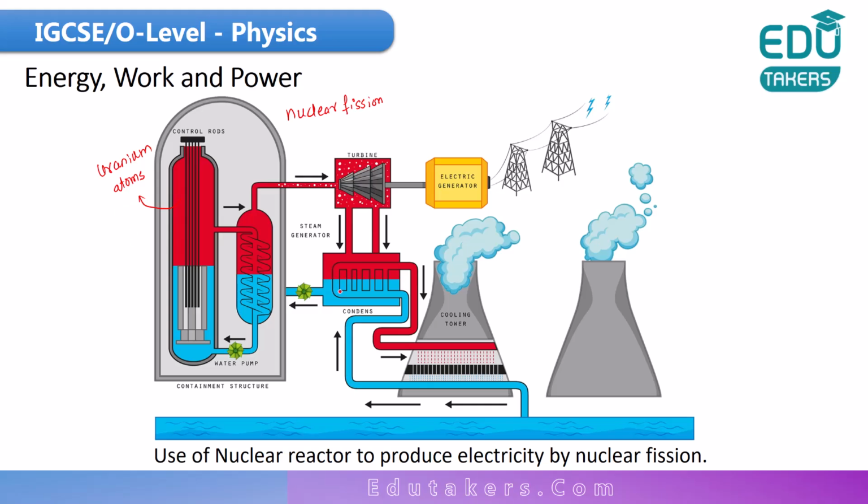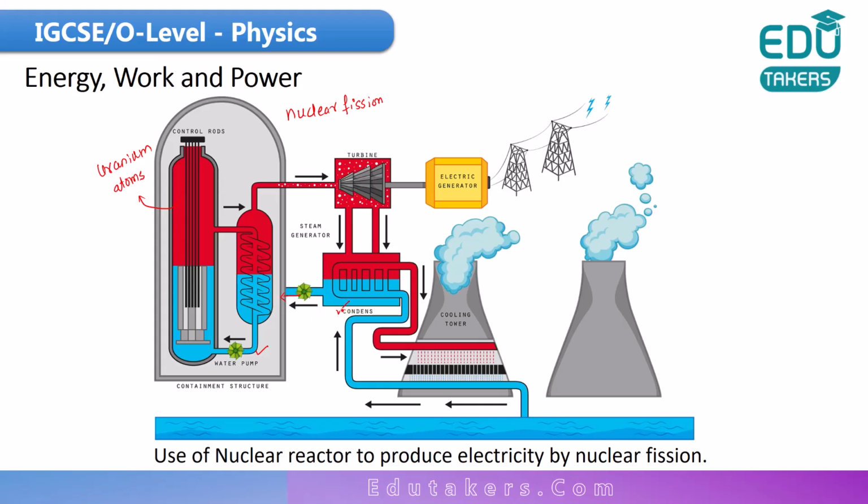When you pump a liquid that has low temperature, like a coolant, through the core, what will happen? Here you are pumping it with the help of a water pump. When you pump the water into the nuclear core, the thermal energy of the core is taken away and the temperature of the core decreases.